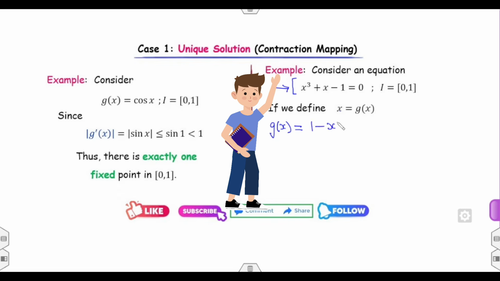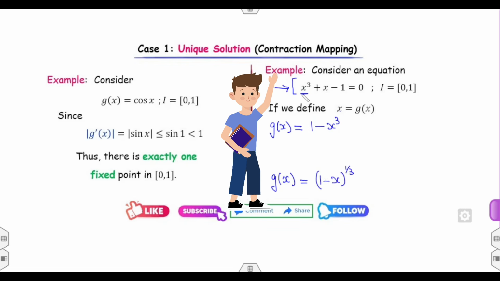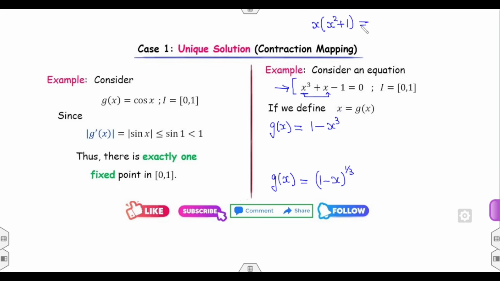It may be 1 minus x cube. Fine, and you can also get x from here, so that will be 1 minus x raised to power 1 over 3. And you can also take x out from the first two terms. If I consider x common, then x is equal to 1. So in the second case, what will your g of x be? That will be 1 over 1 plus x square.